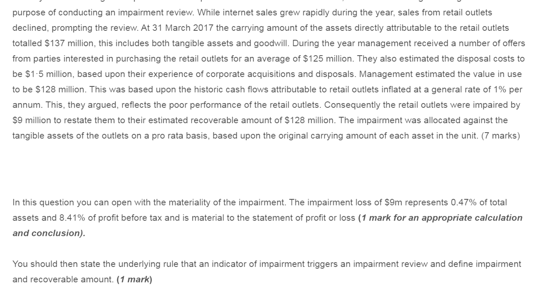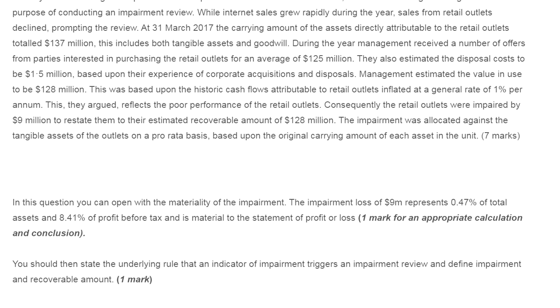As at 31st March 2017, the carrying amount of the assets directly attributable to retail outlets totals $137 million. This includes both tangible assets and goodwill. During the year, the management received a number of offers from parties interested in purchasing the retail outlets for an average of $125 million. They also estimated the disposal cost to be $1.5 million based upon their experience of corporate acquisition and disposal. Management estimated the value in use to be $128 million.